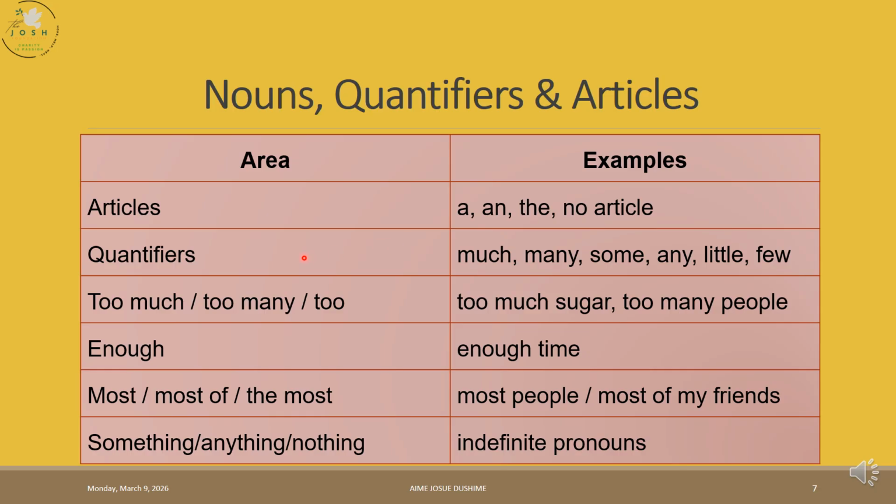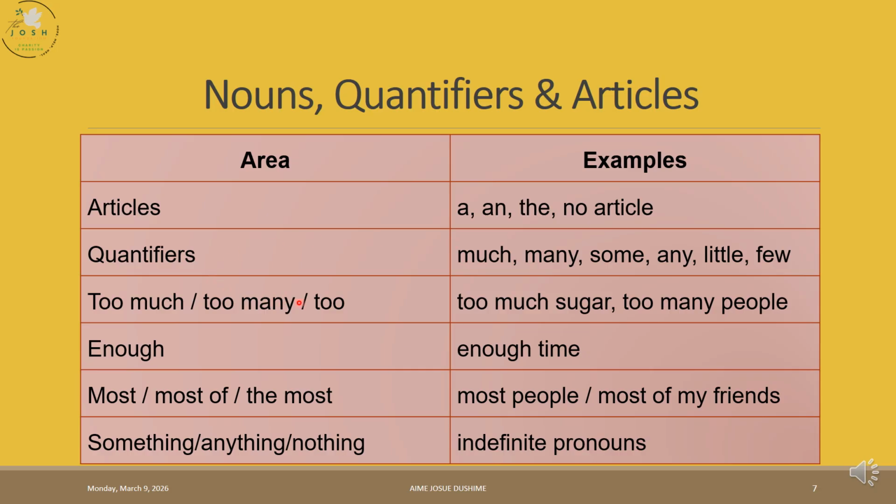And we also learned quantifiers: much, which is used for uncountable; many, which is used for plural countable; some is used in positive sentences and in a polite request; any is used in negative sentences and in questions; little is used to express a negative with uncountable nouns, mostly. A few is used for countable, but in a negative way. When we say a little, it is the one we use in a positive way. A few is the one we use in a positive way.